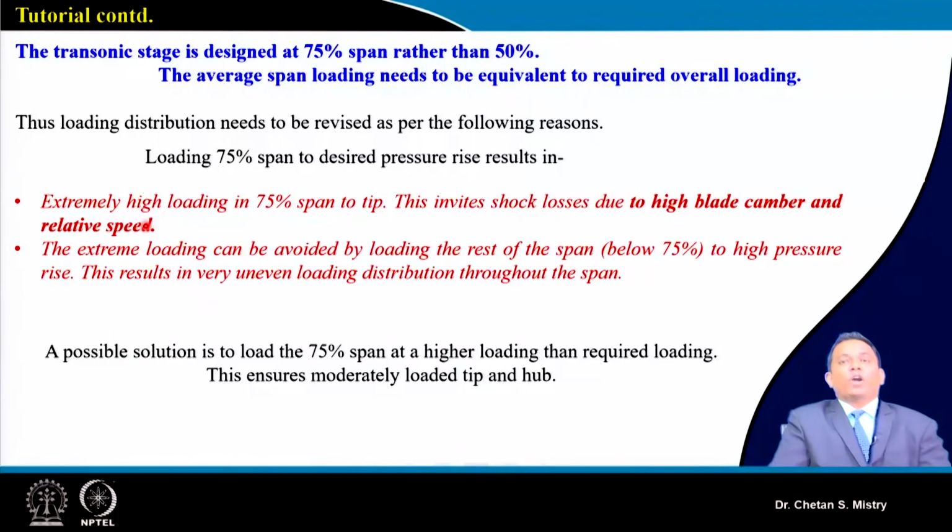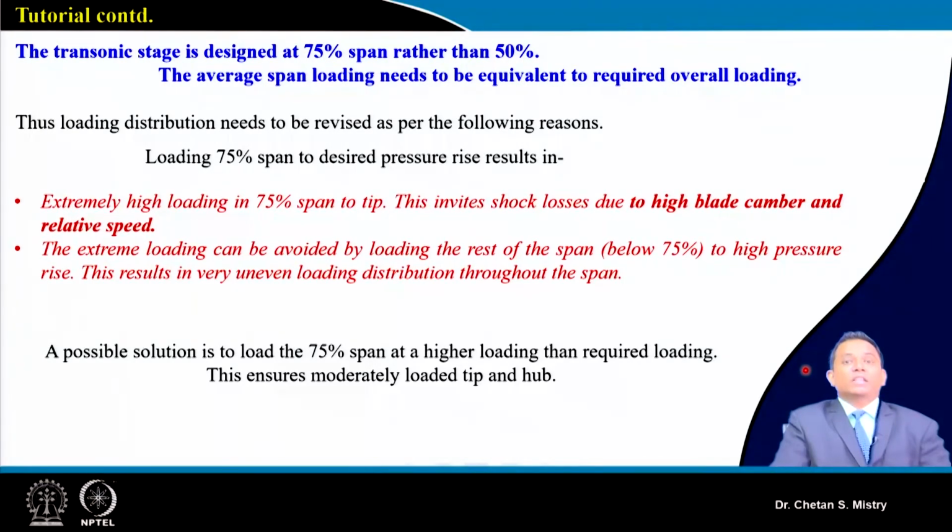So for this case, we have assumed our expected pressure ratio near the hub is 1.4, and the expected pressure ratio near the tip as 1.66. If we are doing this kind of configuration, what will happen? We will be having a distribution of the pressure that will be varying in a different way. Suppose if we vary our pressure ratio to be on the higher side from 75% span towards the tip, then it will be very highly loaded near the tip region, and that will give a very high camber angle, and maybe the relative velocity also will be on the higher side. This will lead to increased losses.